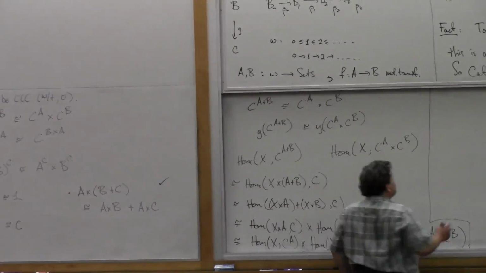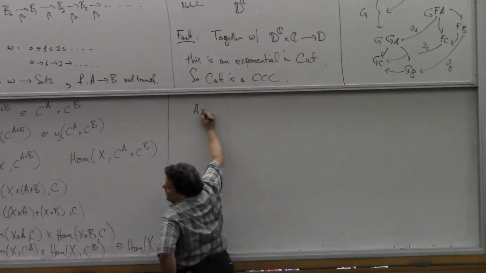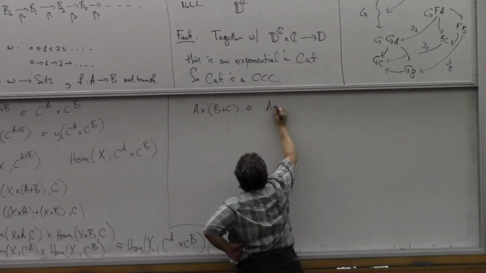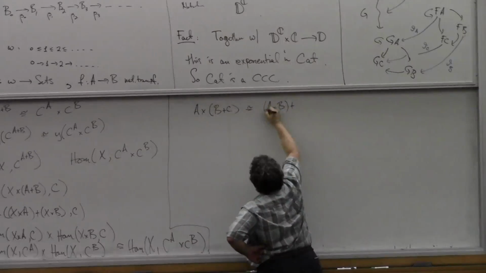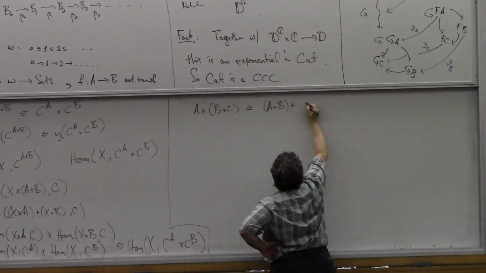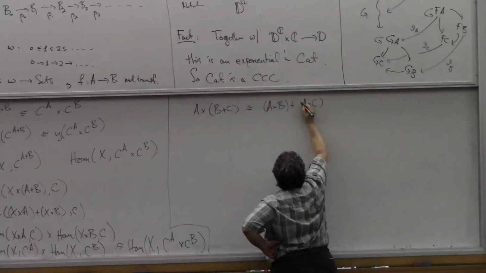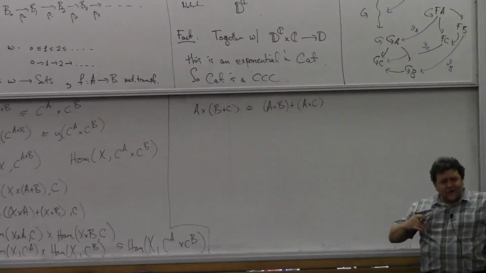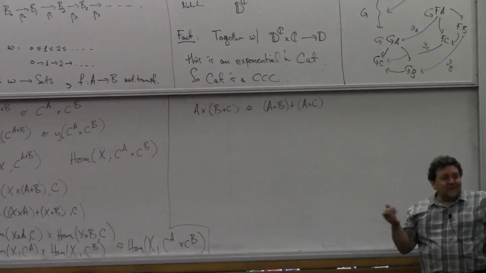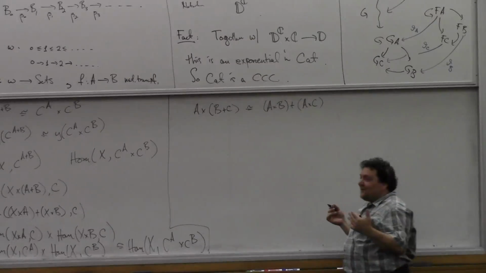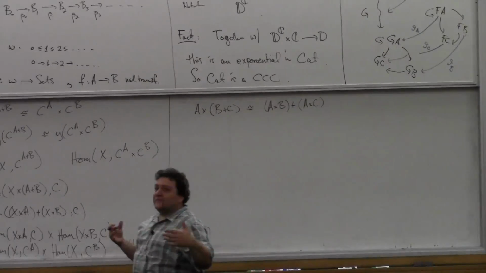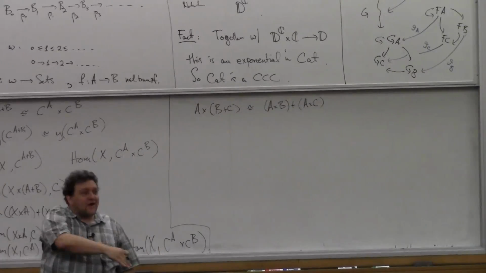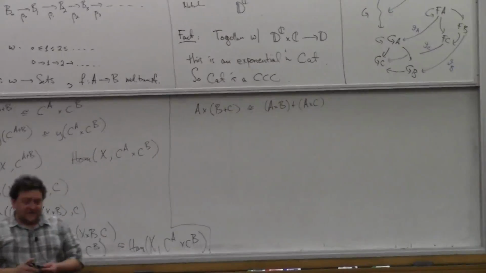I'll do that one. So I want to show that A cross B plus C is isomorphic to A cross B plus A cross C. So it's the distributive law, right? In fact, in any Cartesian closed category with sums, products distribute over coproducts. It doesn't have anything to do with the exponents, right? We said that we're looking at distributivity of products over sums. If we know that there are exponents around in the Cartesian closed category, it forces the products to be distributive over the sums. That's kind of funny, isn't it?